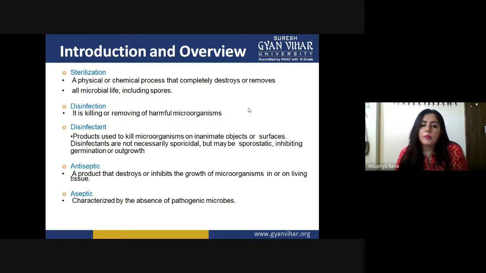Antiseptic is a product that destroys or inhibits the growth of microorganisms in or on living tissues. You also know that we use some antiseptic creams or balms, because we have to remove the microorganisms from in or out, on the surface and from the inner part of a tissue. So that can be called antiseptic.